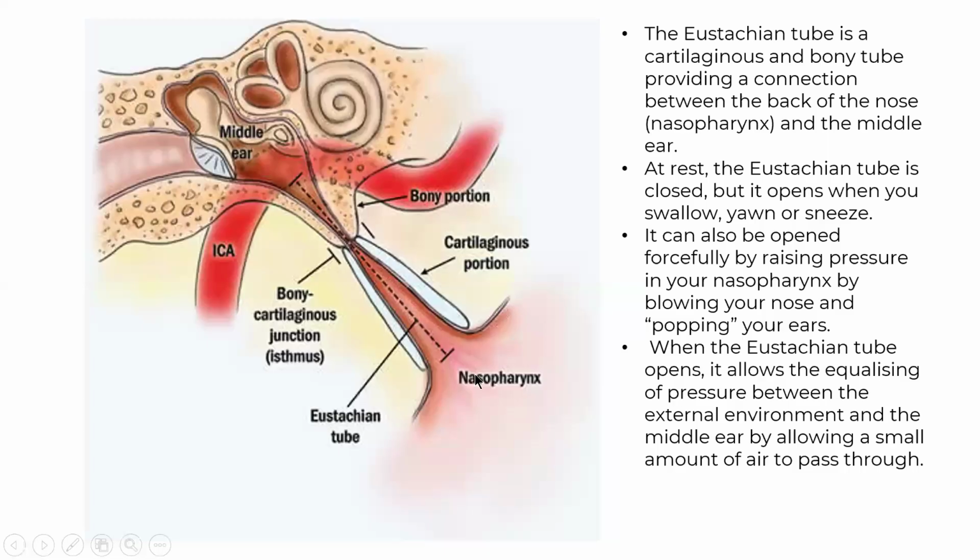When the eustachian tube opens, it equalizes the pressure between the external environment and the middle ear by allowing some amount of air to pass through. So when you are blowing your nose or popping your ears, the eustachian tube will open. Why does it open? Because it helps in equalizing the pressure outside and the middle ear pressure, by allowing a small amount of air to pass through.